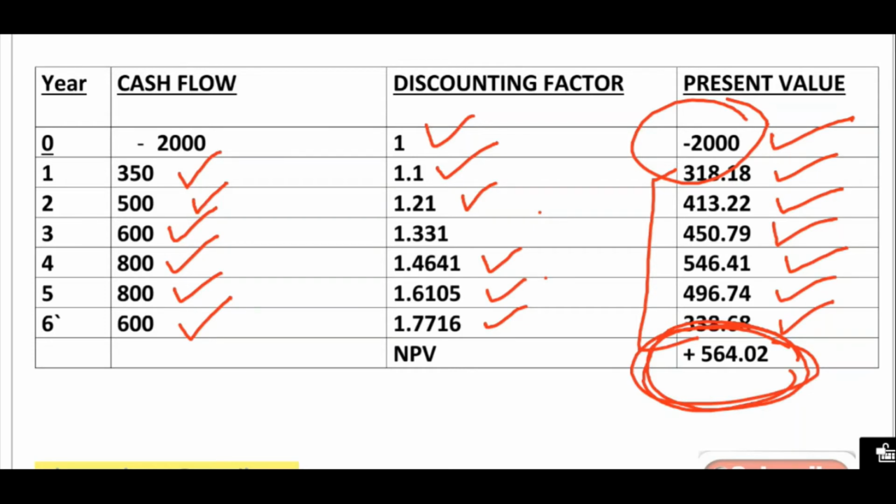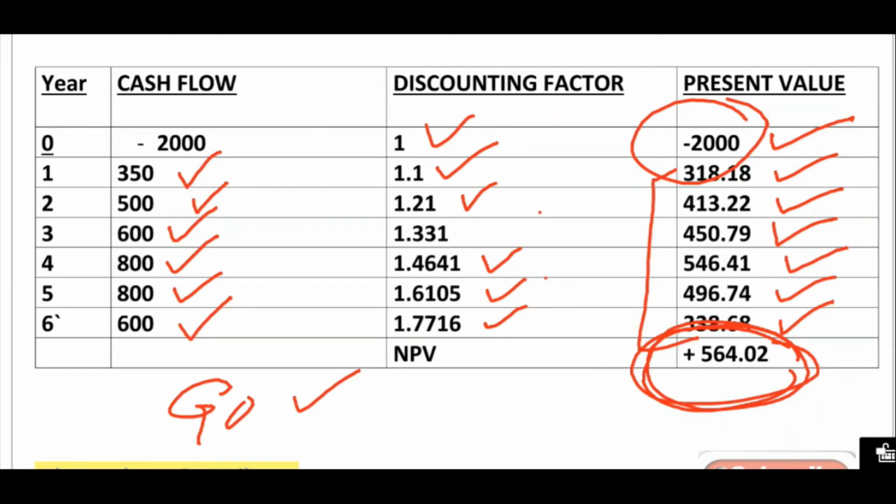So what should we do? We should go for this proposal because our inflow is more. So in the second example we saw that we are getting more. That means this is a good proposal. We should go for this project.